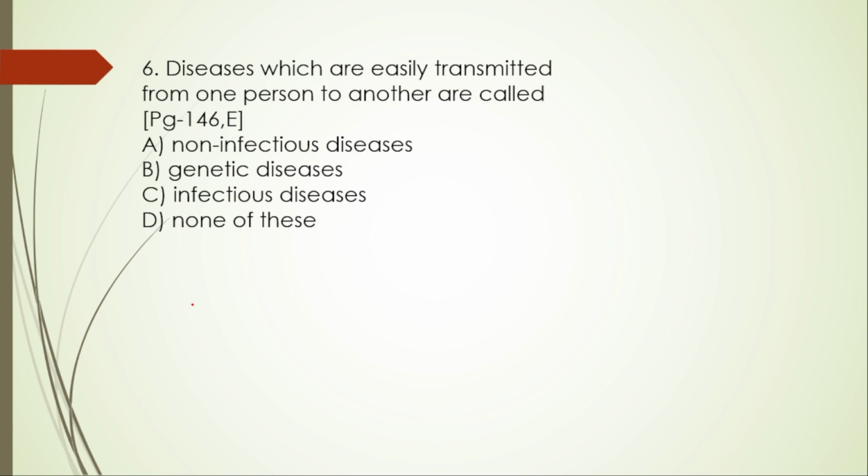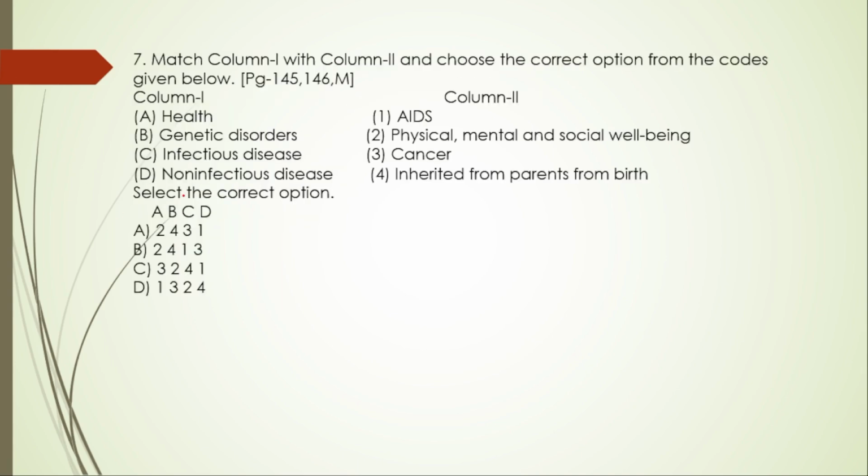Next, the sixth one: diseases which are easily transmitted from one person to another person are called infectious diseases. So the right option is option C. Next, match the following, column 1 with column 2. Health: A is physical, mental and social well-being, so A is 2.